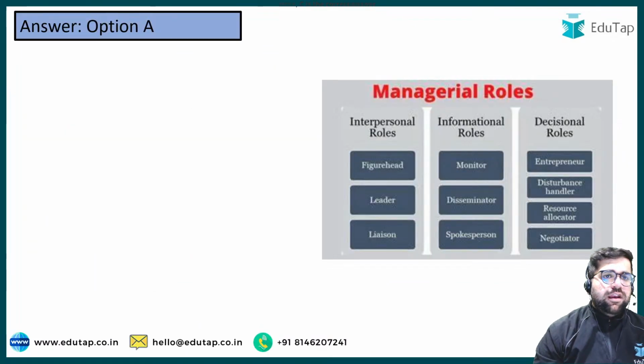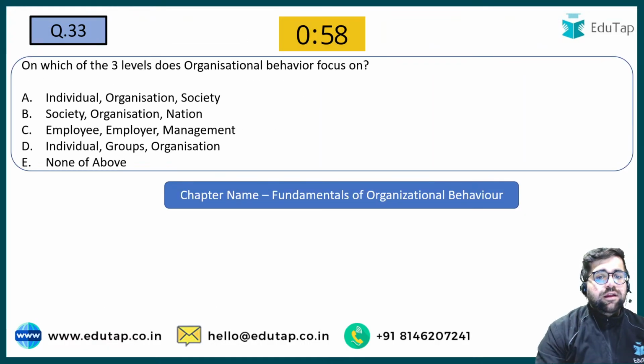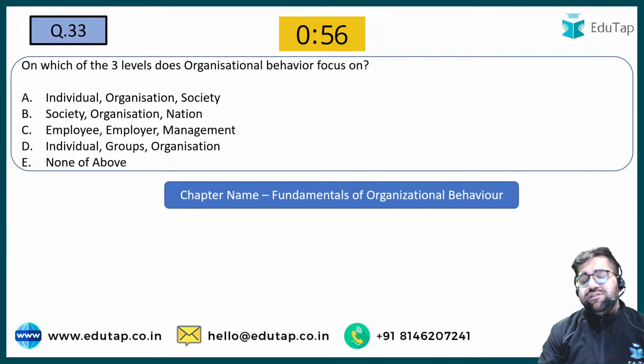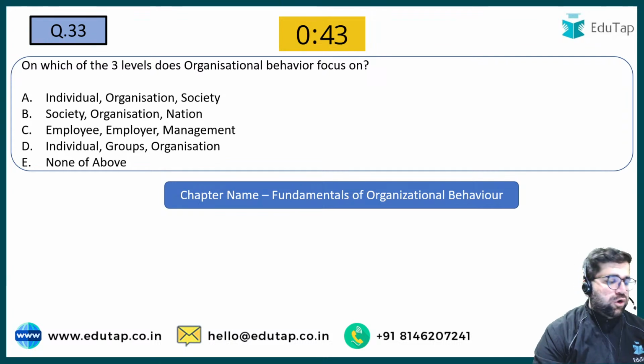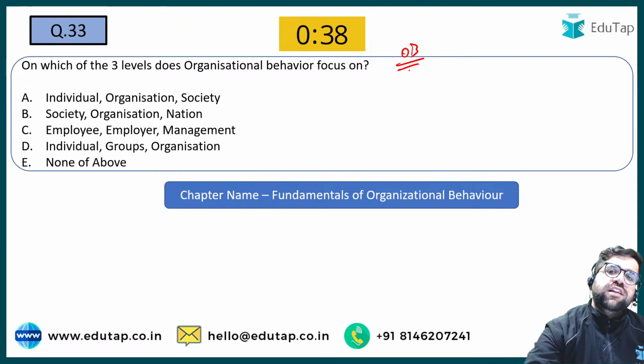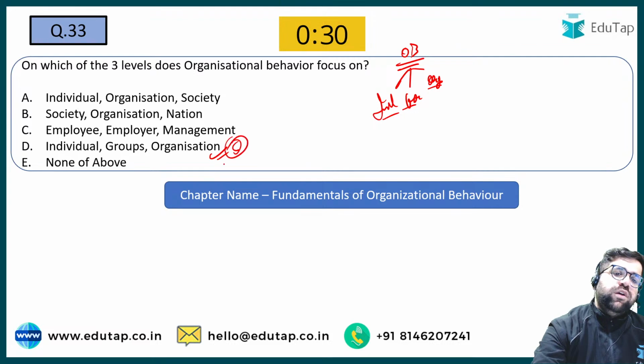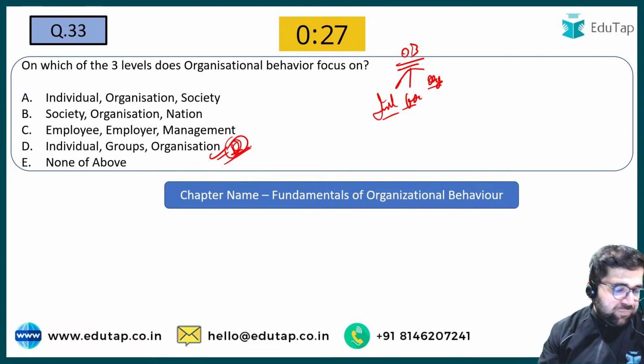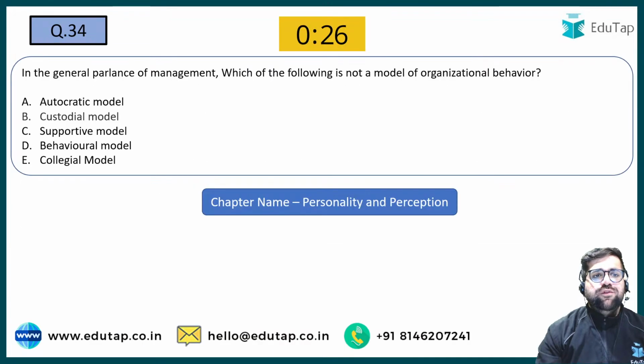Yes. Chaliye, now let's move forward to question number 33. Now we are talking regarding some other chapter, which is fundamentals of OB. On which level do the three levels of organizational behavior focus? Individual, organization, society; society, organization, nation; employee, employer, management; individual, group or organization. Yes, if you see OB as a concept, it focuses on three levels: individual level, group level and the organizational level. Right? So your answer will be option number D over here. Good. Chaliye, now let's move to 34.